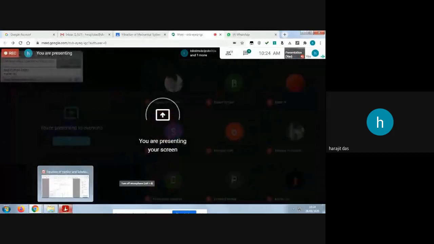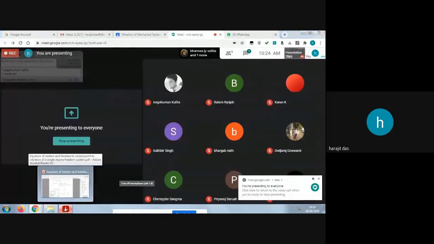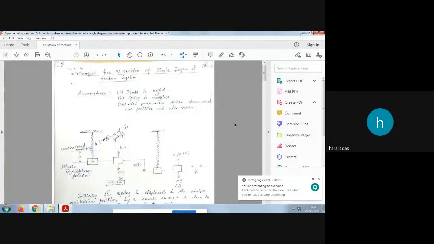And the system will be of a single degree freedom system. So from the screen, I will show you one PDF file where I have taken screenshots from my notes. Okay, I think this is visible to you. My screen is visible to you.